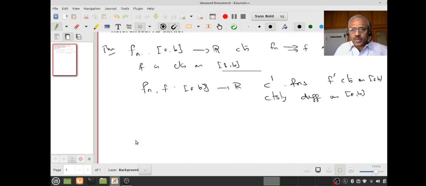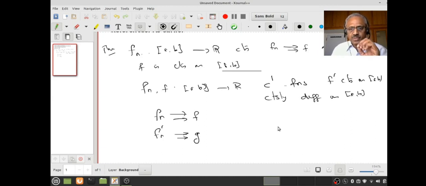Right? What I want to know is, suppose f_n converges to f uniformly, and remember f_n' are also now continuous functions, right? And suppose it also converges uniformly to some function. Do you follow that? f_n's are uniformly convergent to f, and f_n' converge uniformly to some g. You understand this? And remember f_n' are continuous, therefore g will also be continuous. Is that clear?